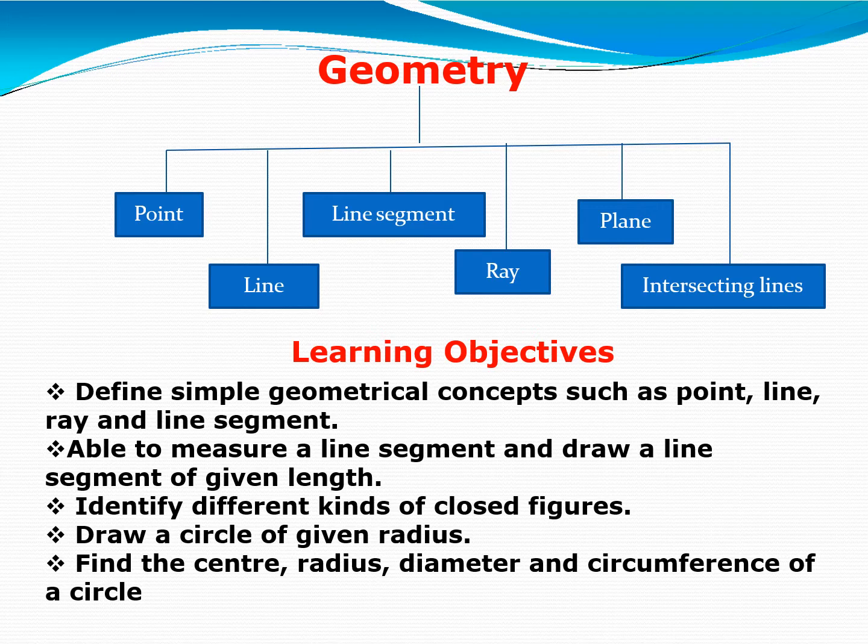You also able to measure a line segment and draw a line segment of given length. Might be you have done this in your previous class also, right? You also able to identify different kinds of closed figures. You can easily draw a circle of given radius.